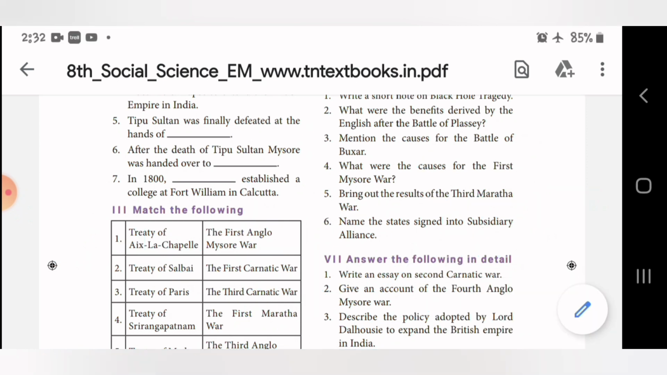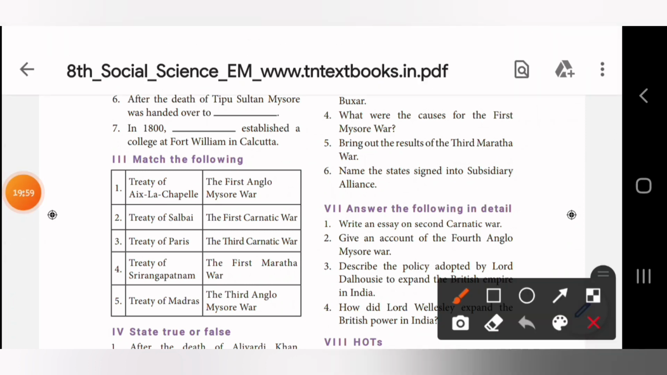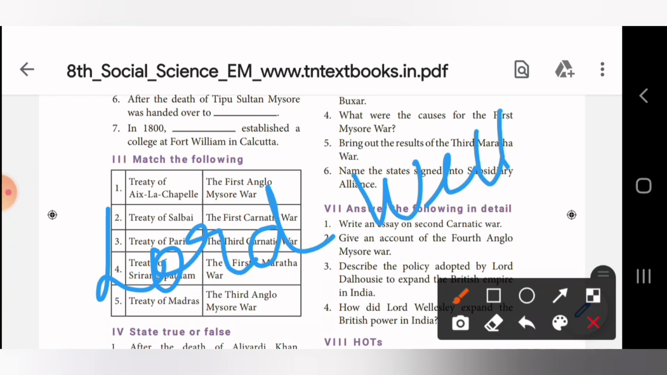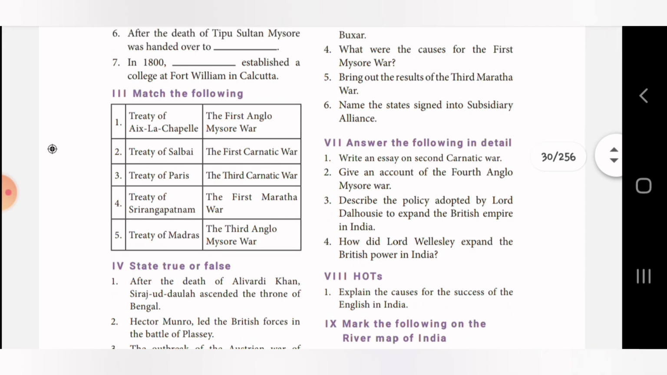In 1800, dash established a college at Fort William in Calcutta. Who established? Yes, the answer is Lord Wellesley. L-O-R-D, Lord Wellesley. W-E-L-L-E-S-L-E-Y, Wellesley. So the seventh answer is Lord Wellesley. In 1800, Lord Wellesley established a college at Fort William in Calcutta. Now coming to match the following.